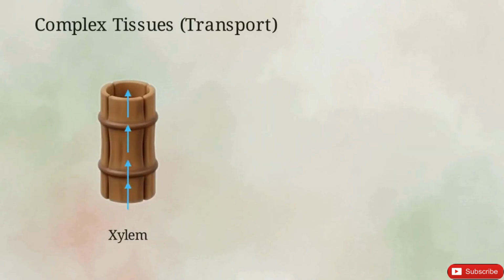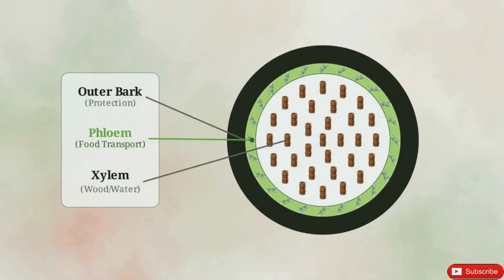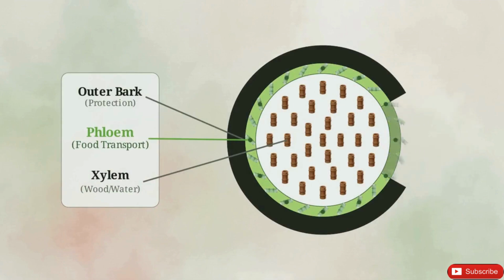For transport, plants use complex tissues. Xylem acts as a series of hollow, dead tubes that move water and minerals upward from the roots. Phloem consists of living cells with perforated walls, moving food from the leaves to every other part of the plant. Consider what happens if an elephant debarks a tree. Because the food-transporting phloem is located just beneath the bark, removing that layer effectively starves the rest of the tree by cutting off its nutrient supply.